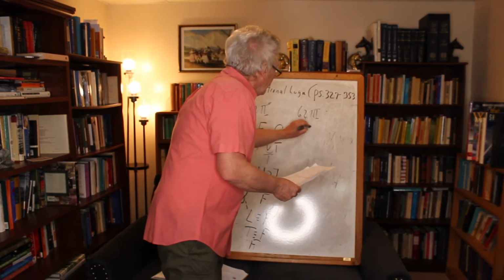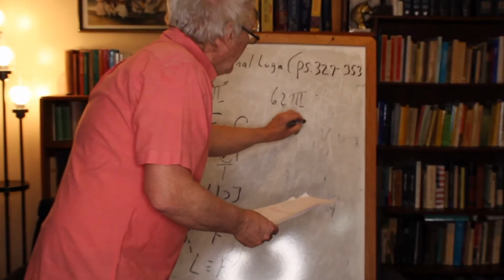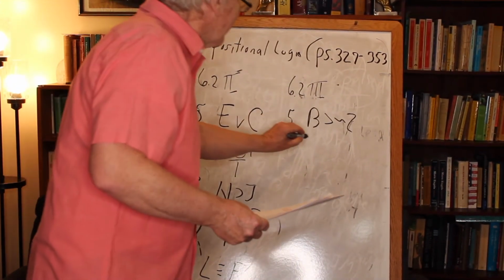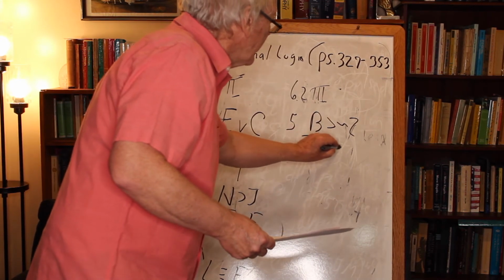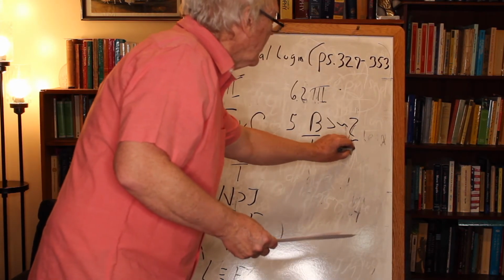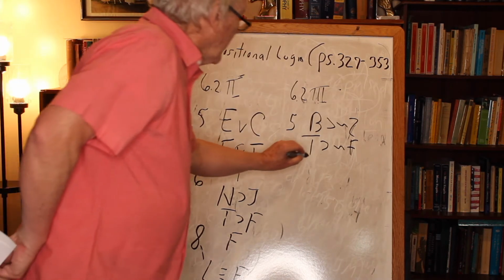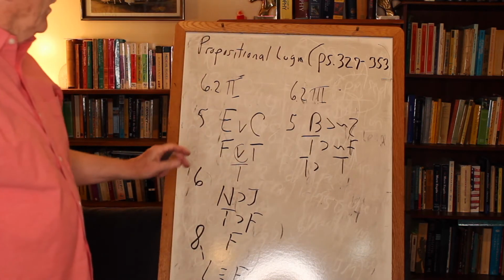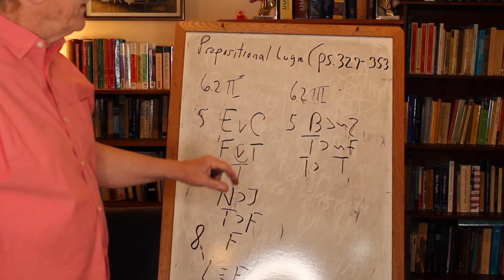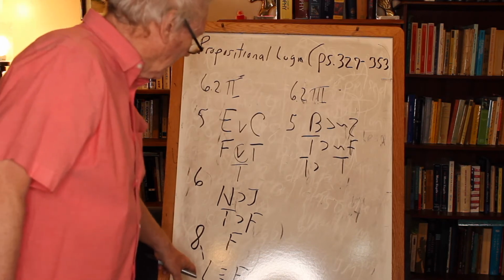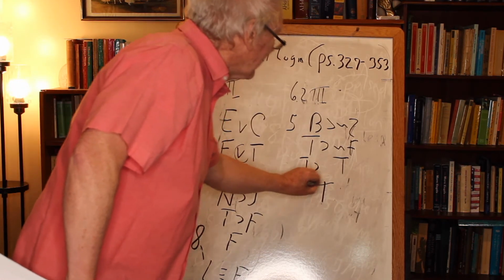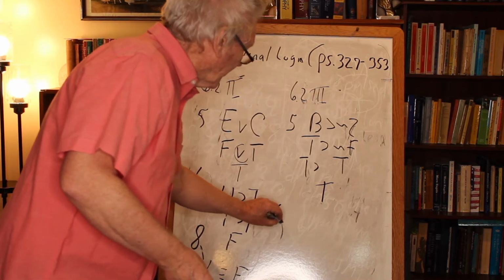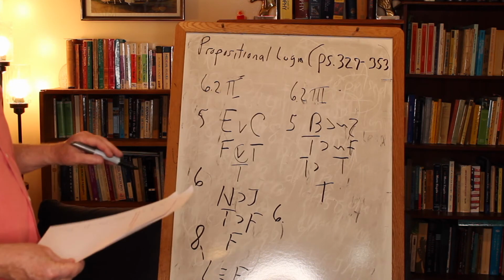Number 5 says, if B, then not Z. Okay? Well, B we said was true. We're going to drop down to true, implies not Z. Do it line by line so you don't confuse yourself. True comes down again. True implies not false. What's not false? True. Well, if we're dealing with a horseshoe, true implies true. It's only false, we said, when it was true implies false. So that must be true. And there's a sense of accomplishment when you start to get these right, and you get a kind of confidence too.